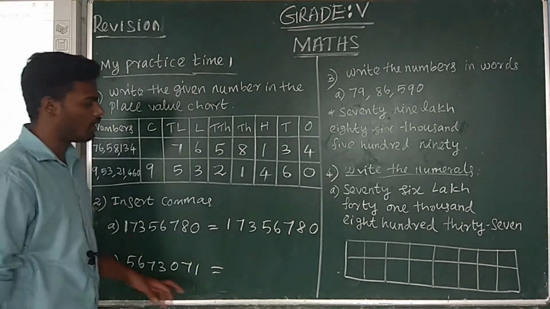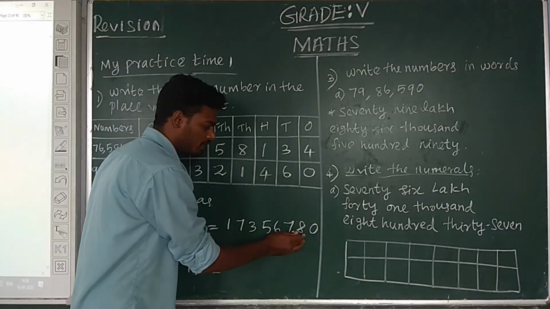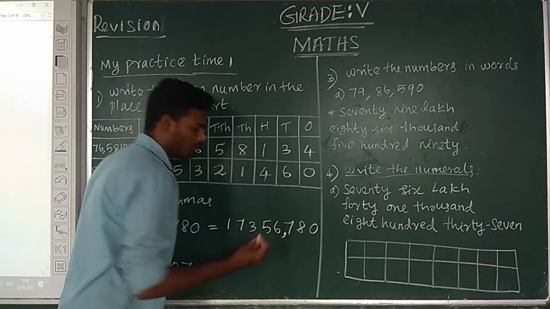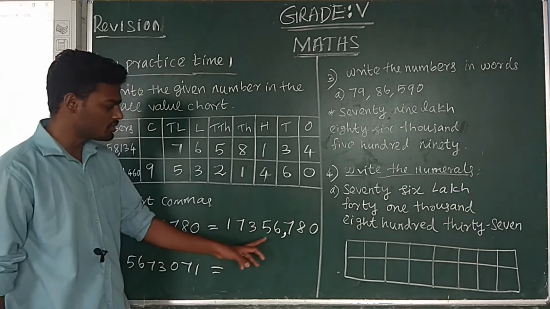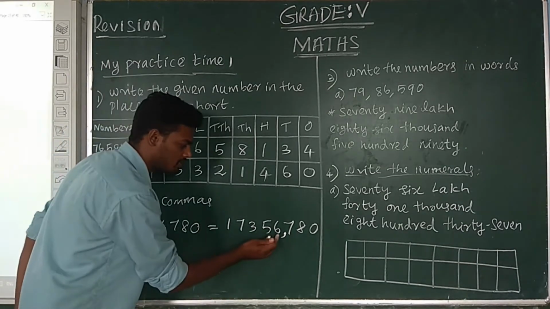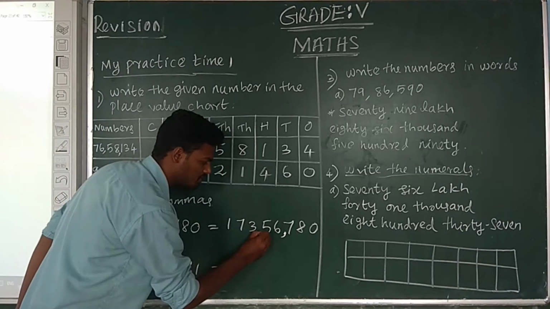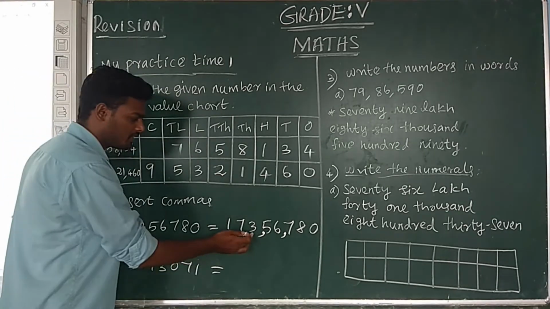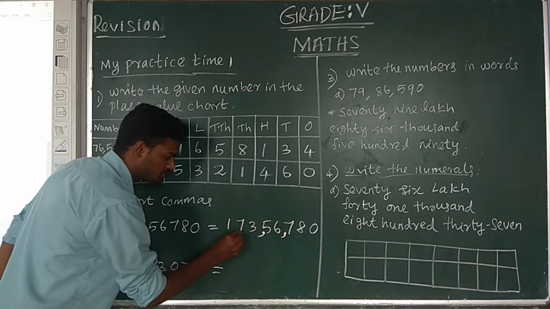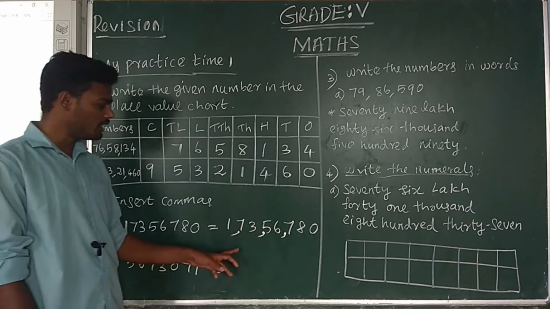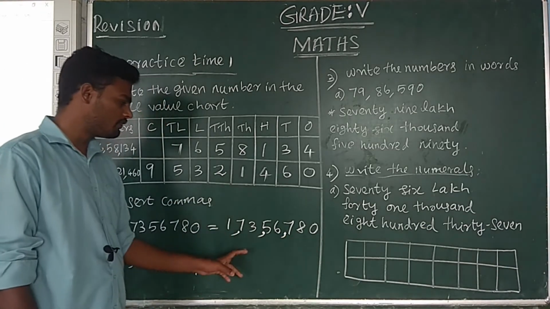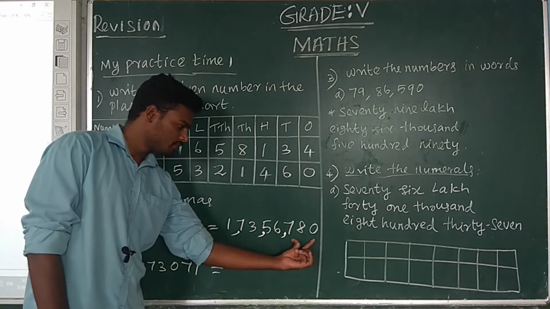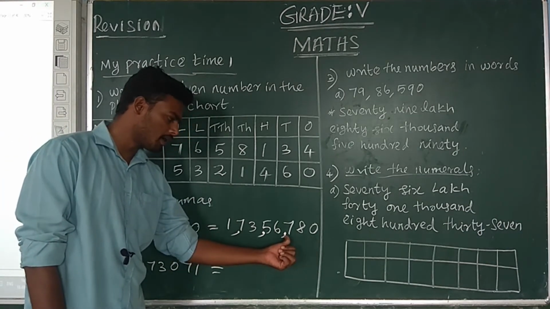Right to left, ones period: ones, tens, hundreds, comma. Next, thousands period, 6, 5. Next 2 digits, comma. Next, lakh period, 3, 7. Last period, 3 commas. First Indian system, right to left, leave the 3 digits, next comma.